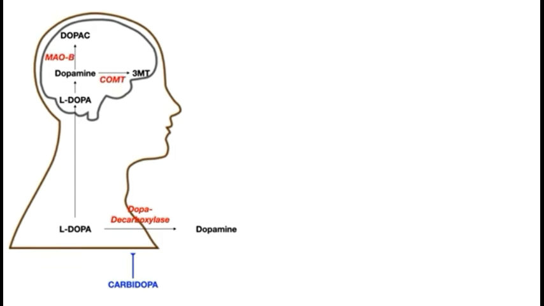Next we will see the drugs causing Parkinsonism, and they include dopamine depleting agents like reserpine and tetrabenazine. Next are the dopaminergic receptor blockers. Examples include phenothiazines, such as chlorpromazine, and butyrophenones like haloperidol. Also there is a drug damaging dopaminergic neurons, methylphenyltetrahydropyridine.